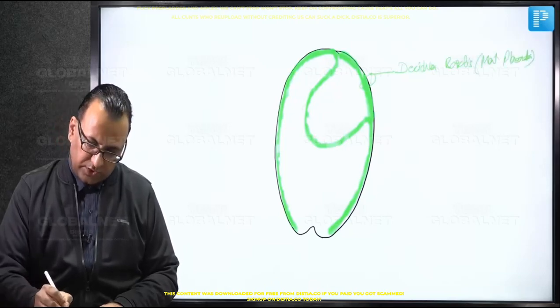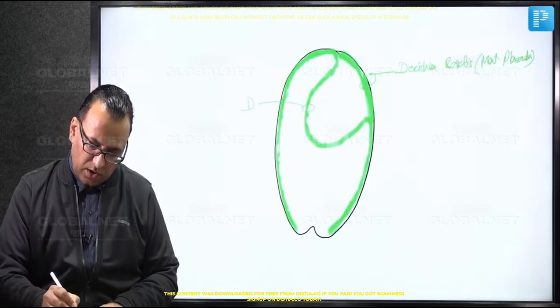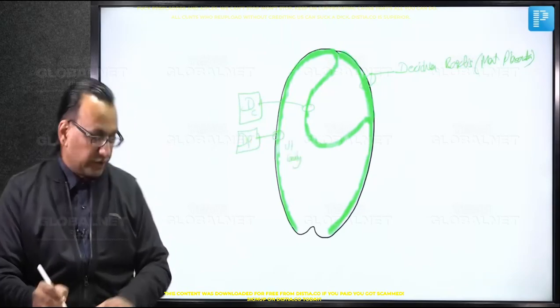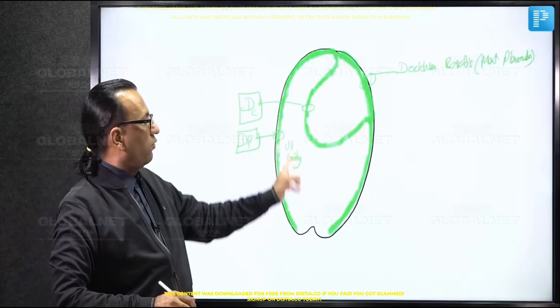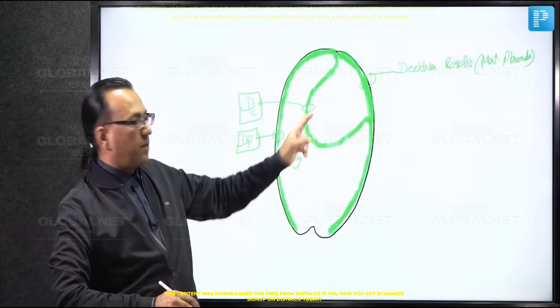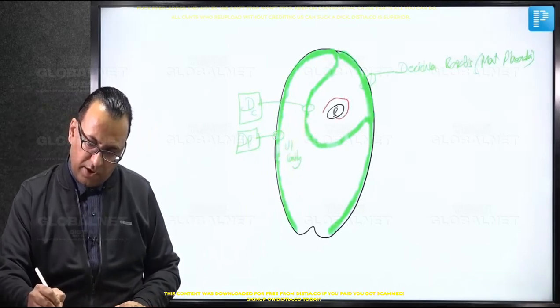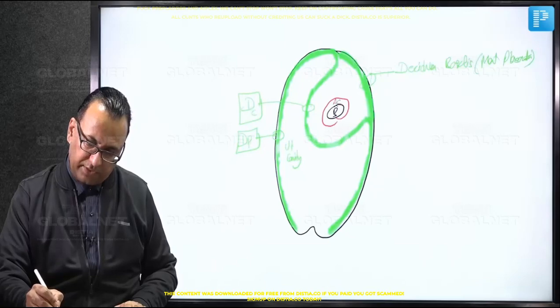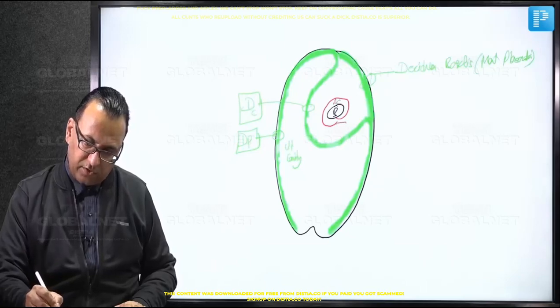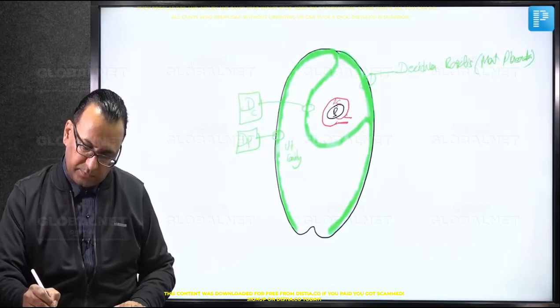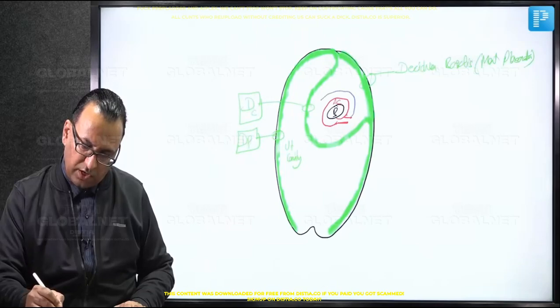The one which is covering the fetus is decidua capsularis, and the one which is still at the periphery, decidua parietalis. Between the two, we have this cavity. This is the uterine cavity, which gradually becomes narrowed down as the baby is growing. Now, let us show the baby as well. Say, this is the baby covered by the amnion here, suspended in the amniotic cavity, and this amnion is continuous on the umbilical cord or connecting stalk as well, and thence becomes continuous with the chorion on the outside.